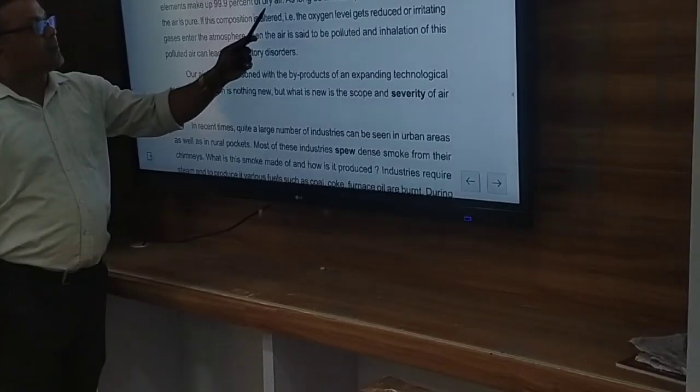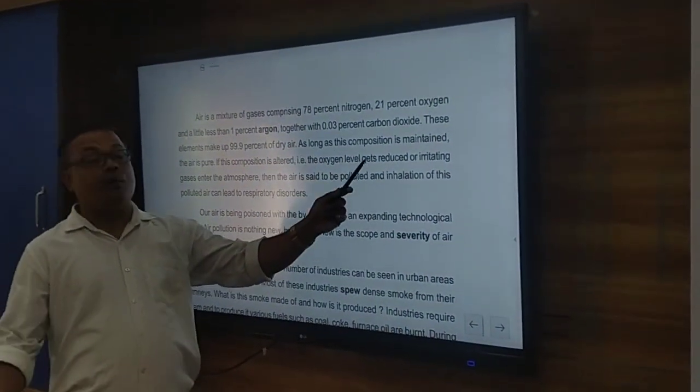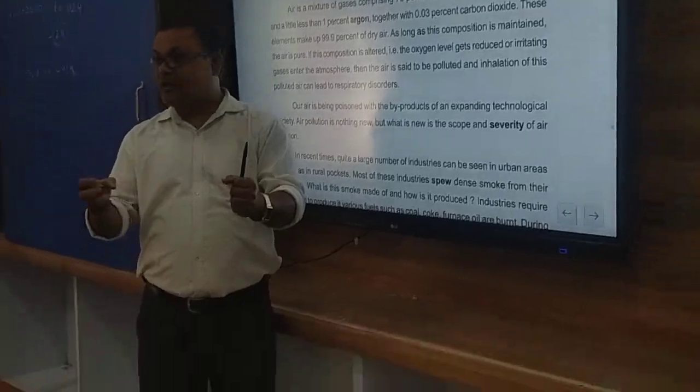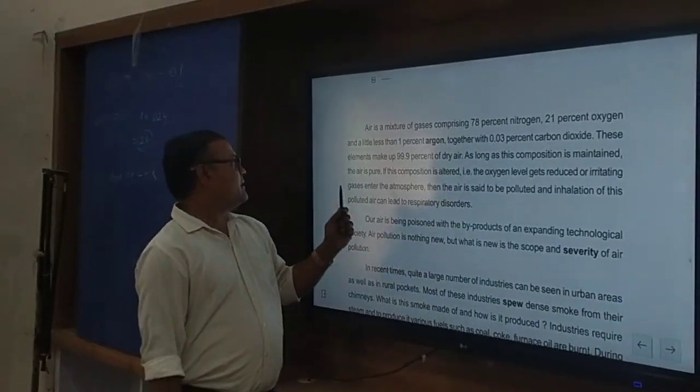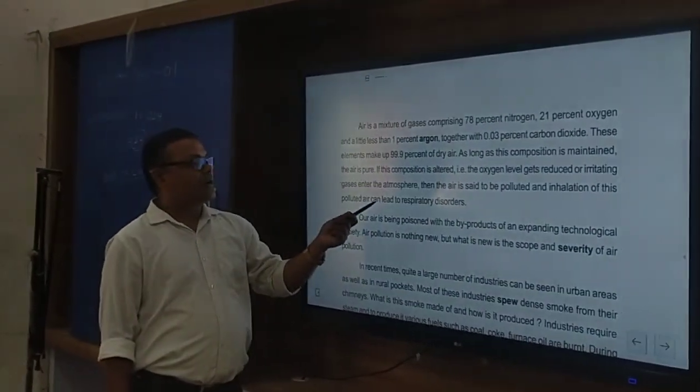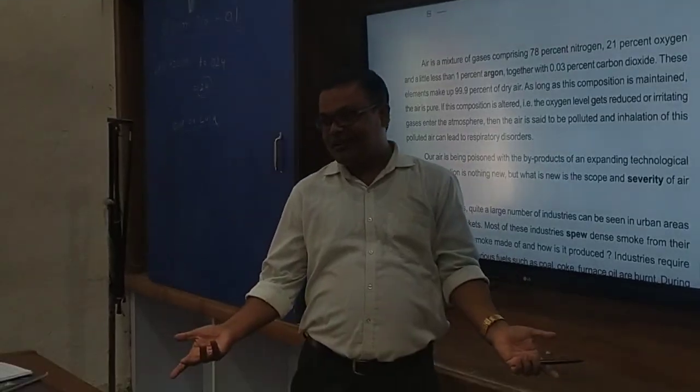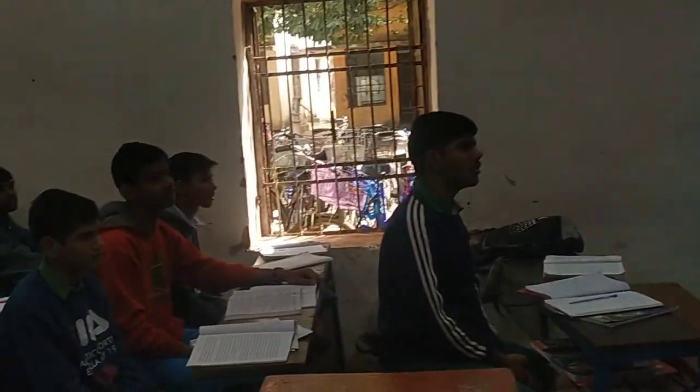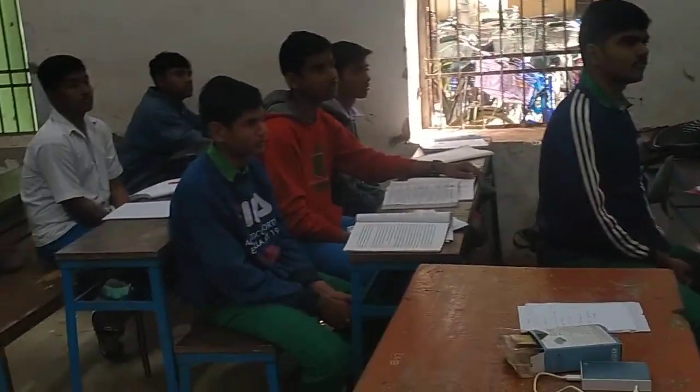These elements make up 99.9% of dry air. As long as the composition is maintained, the air is pure. When the composition is altered, it is what? Polluted air. Thank you. Then what is the second question we can ask?